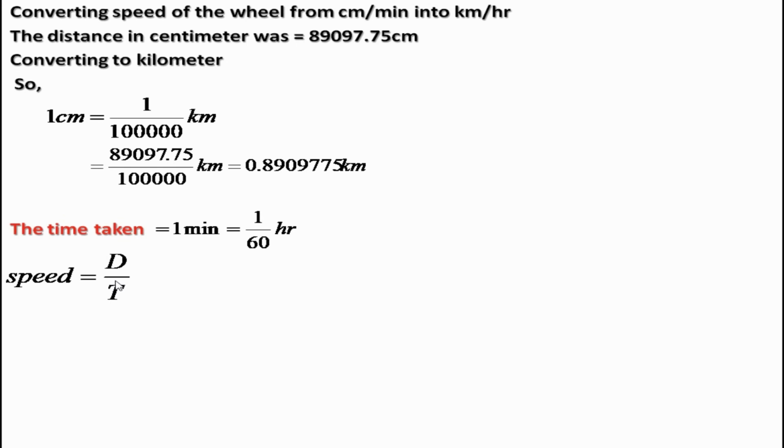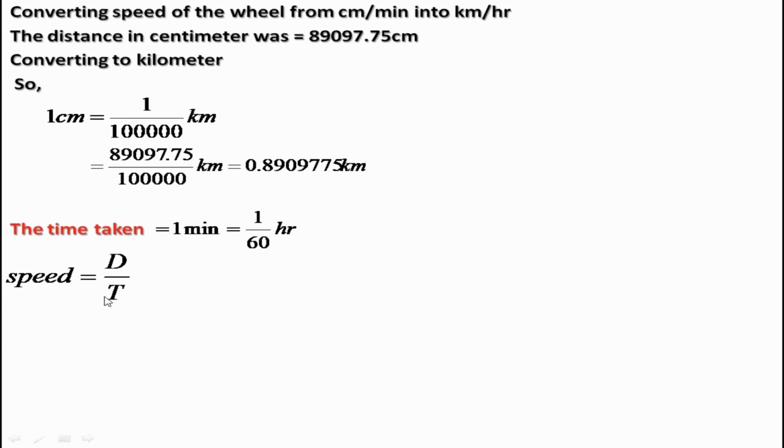So let us put our values. Here the distance is 0.89. Here you can round off the value. You can take only 0.89, and your answer will be correct. I have taken the full value here. You can round off, or you can take the fraction value only.